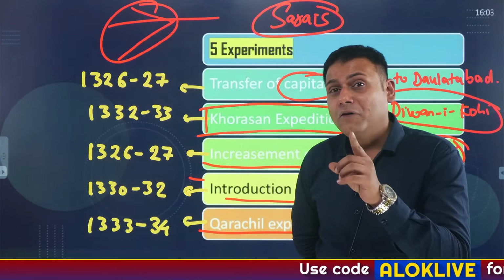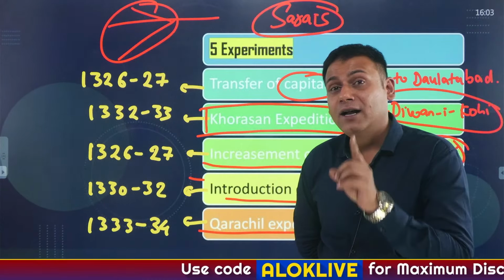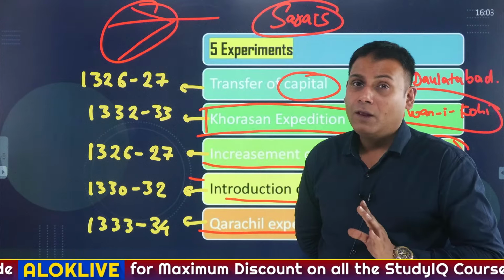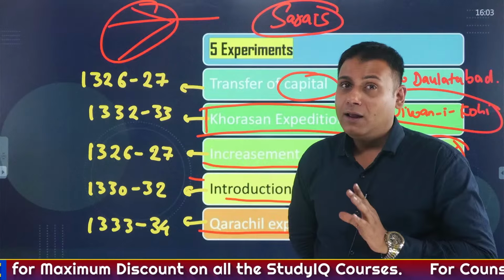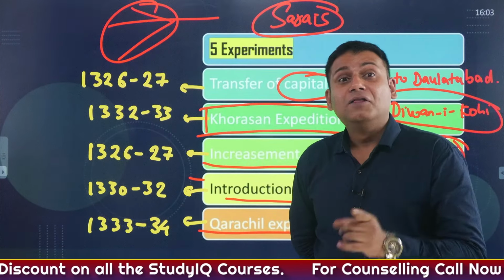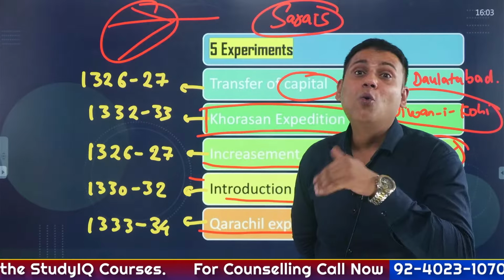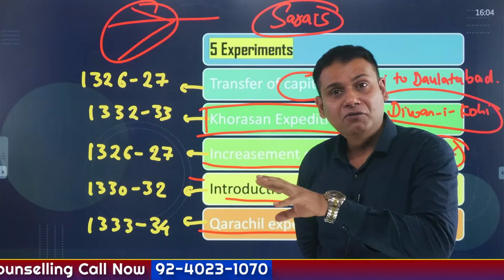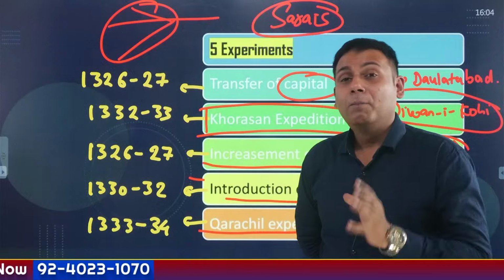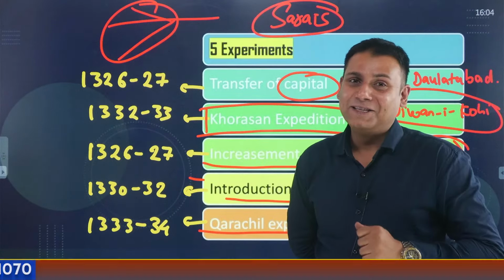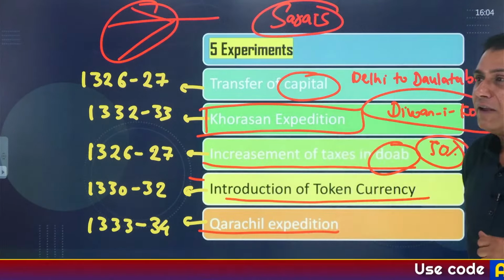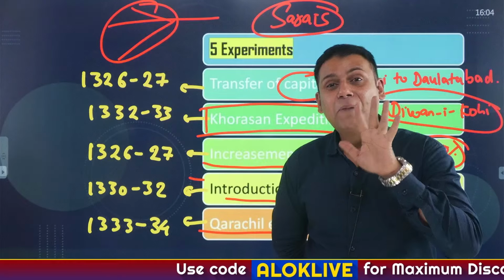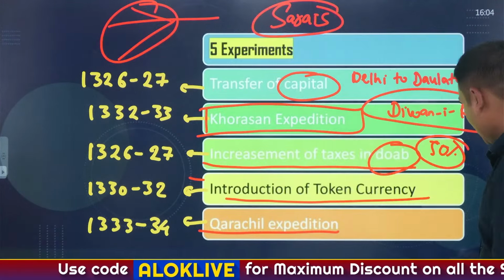Why was Mahmud of Ghazni successful in every raid that he conducted? Because he attacked before the onset of the monsoon. He knew one fact very well, that during the monsoon season, the rivers of North India are overflooded. True? So he attacked before the onset of the monsoon and went back. But this person attacked during the monsoon season. So again, he had to face a humiliating defeat in this region. This was the fifth failed experiment of Muhammad bin Tughlaq.